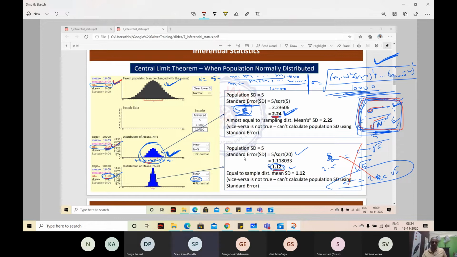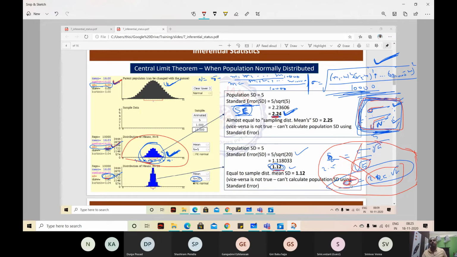Rama, just now you said that we cannot calculate the standard deviation in the reverse way. So in a problem, let's say we have a standard error and sample size, can we calculate the standard deviation of the population? No, we cannot. We should not. The standard error is the standard deviation of the sampling distribution of means, and anyway we'll know the sample size. By multiplying these two, you should not be calculating the population standard deviation.